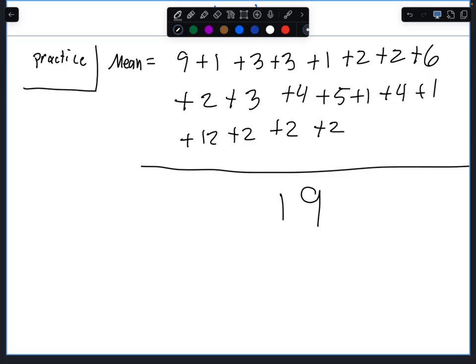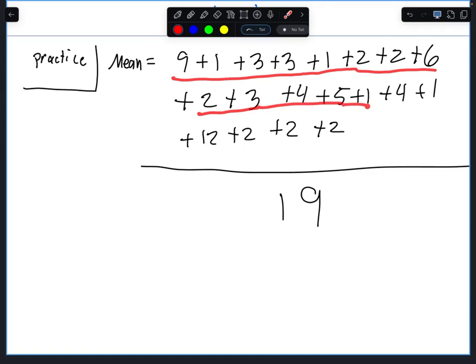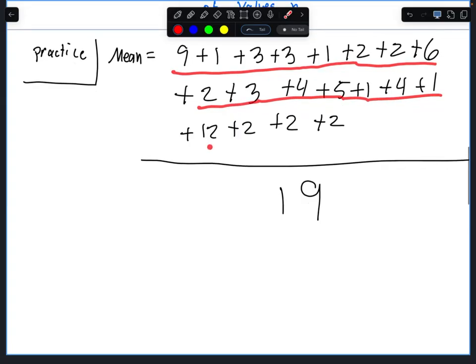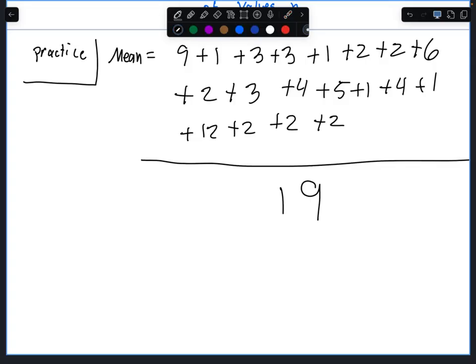I know it's a lot of work. It's going to take me longer on a calculator. So we got 10, 16, 17, 21, 27, 32, 41, 42, 47, 57, 59, 65 divided by 19. And we get that the mean is 3.42.